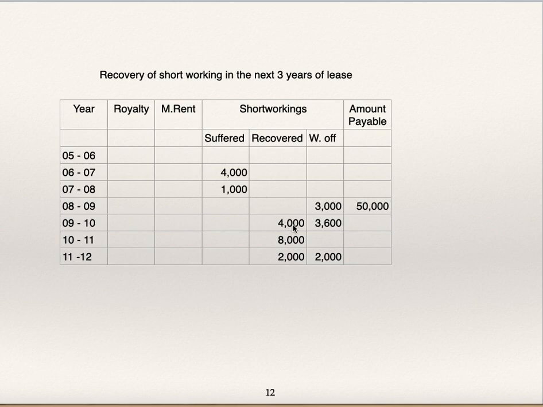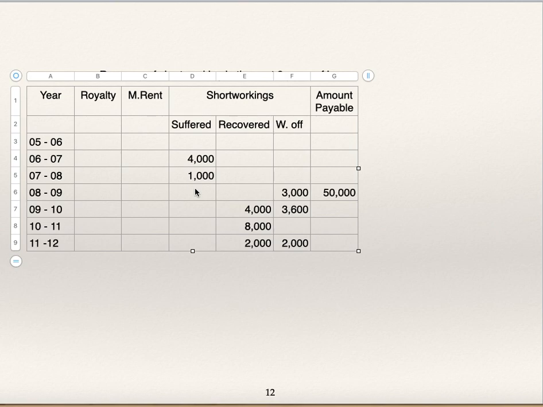4,000, whatever is given for 6-7, he is recovering in the year 9-10. Now in the year 7-8 he has suffered 1,000, which he has recovered in the year 10-11. But in 10-11 he is recovering 8,000. So the remaining 7,000 must be for the year 8-9.